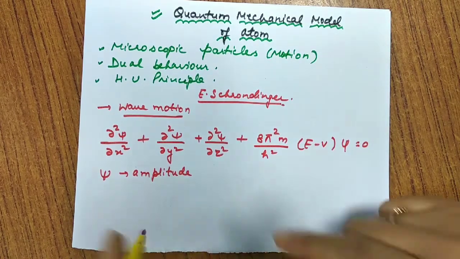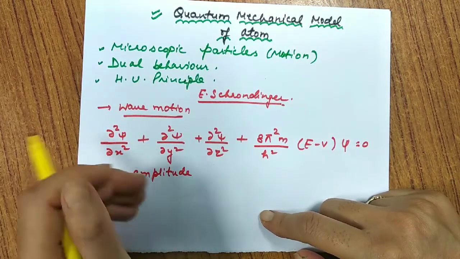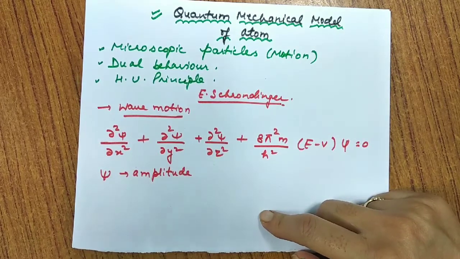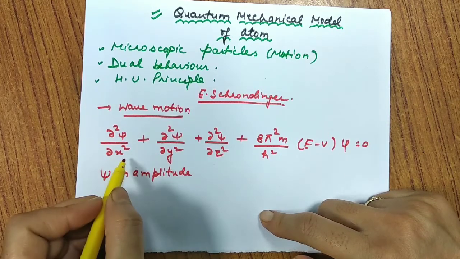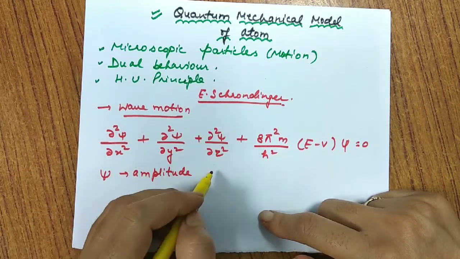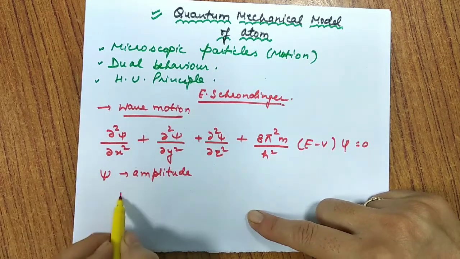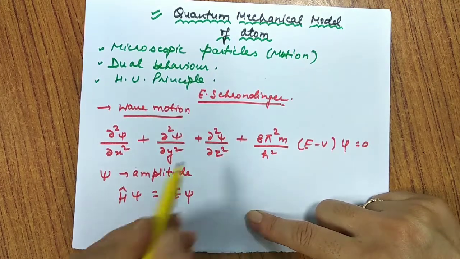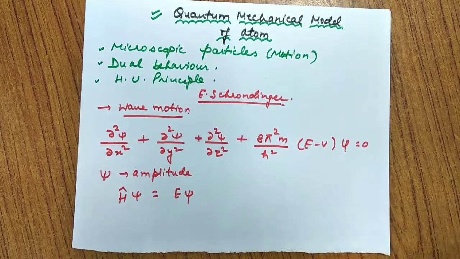Del square psi by del x square is the second derivative of psi with respect to x, similarly with respect to y and with respect to z. So this is the Schrödinger wave equation, which we sometimes write as H psi equals E psi, where H is the Hamiltonian operator. That means excluding psi, everything else is H, so it is called the Hamiltonian operator.